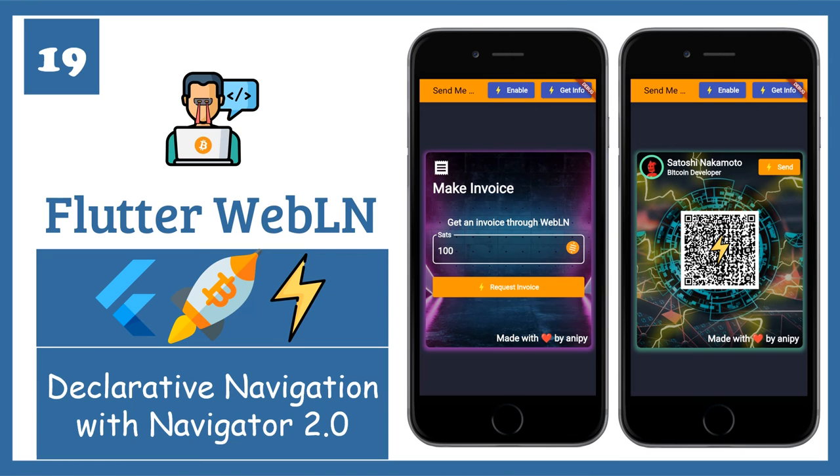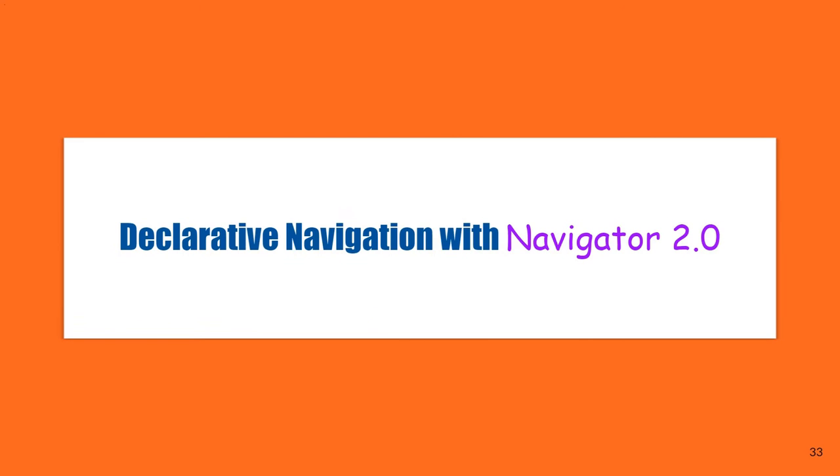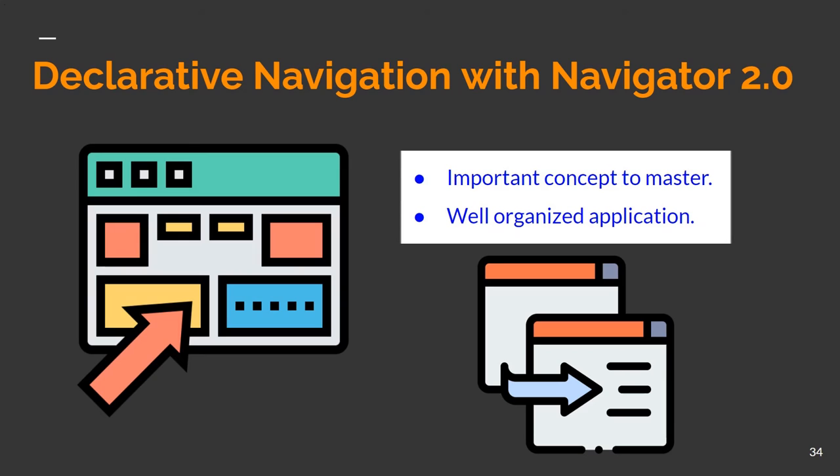Lecture 19, Declarative Navigation with Navigator 2.0. Navigation, or how users switch between different screens, is an important concept to master. Good navigation keeps your app organized and helps users find their way around your app without getting frustrated.